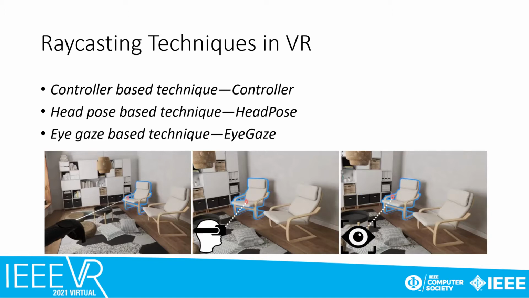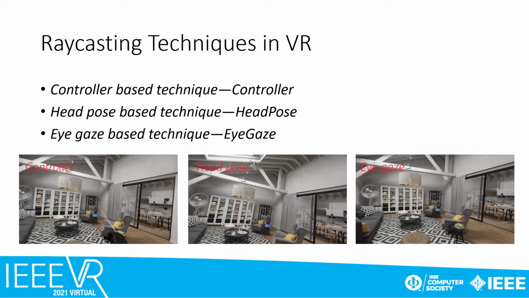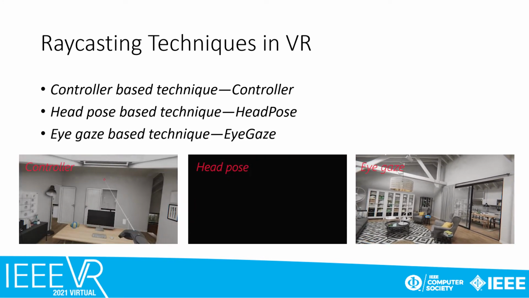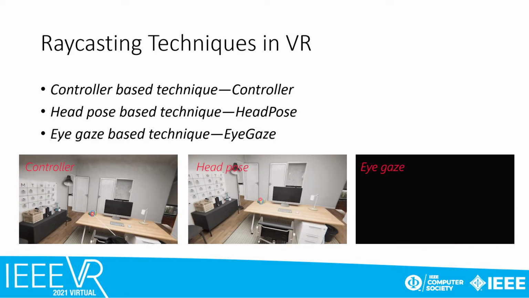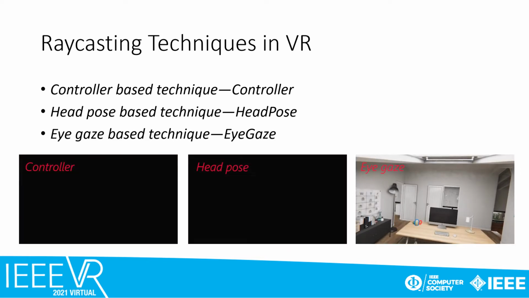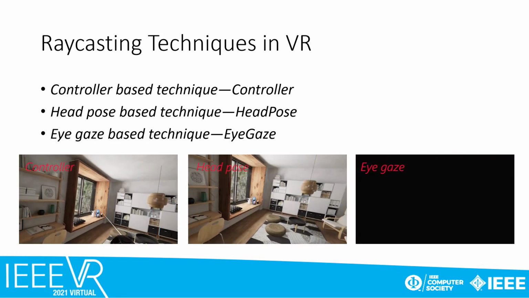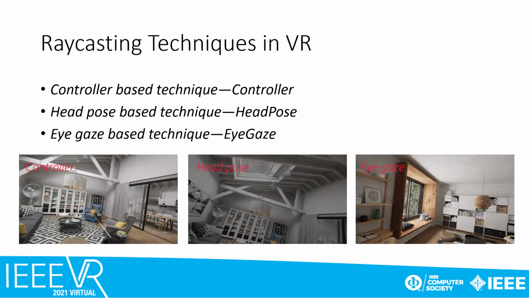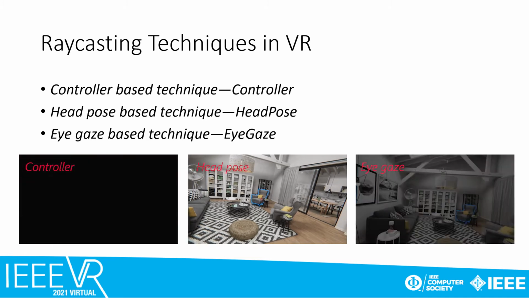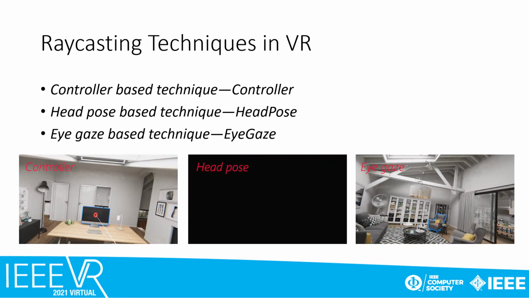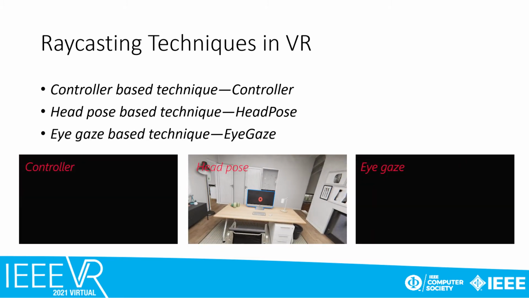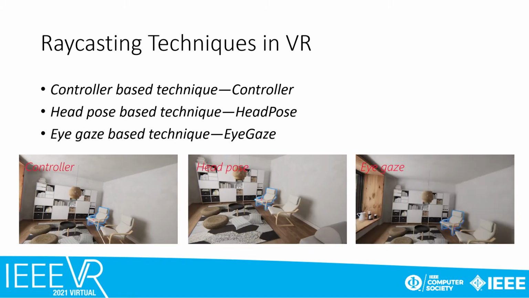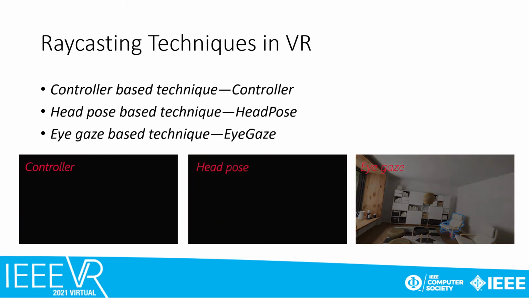Controller-based technique has been widely used in commodity VR handheld devices. Head pose-based and eye gaze-based techniques are developing very fast and can be treated as promising complements. Compared with eye gaze-based technique, head pose-based technique is easier to learn and more stable. Eye gaze-based technique is faster with better mobility, while its learning curve is steeper and it requires a higher workload. In our work, we evaluate the presented approach in all three selection modes to demonstrate its effectiveness.